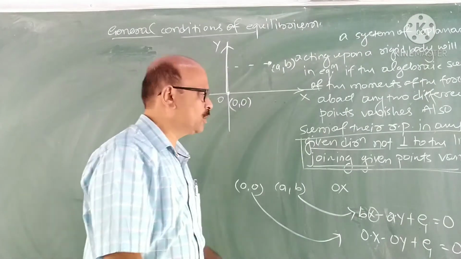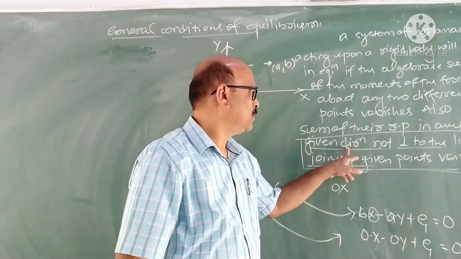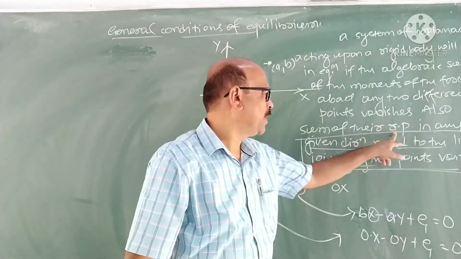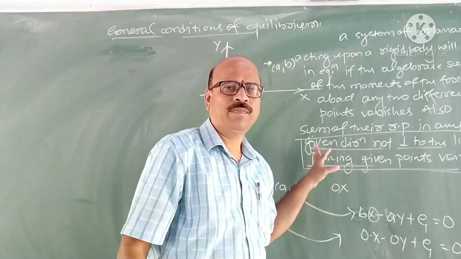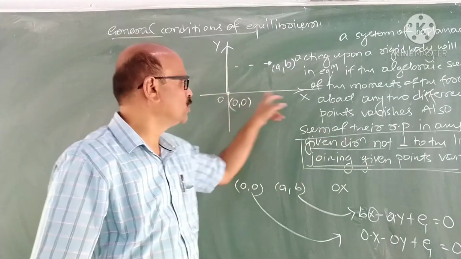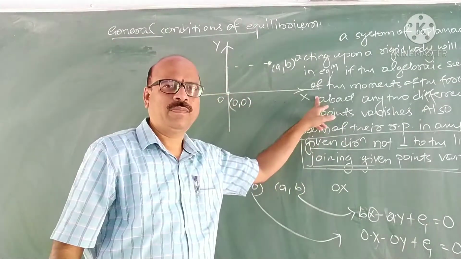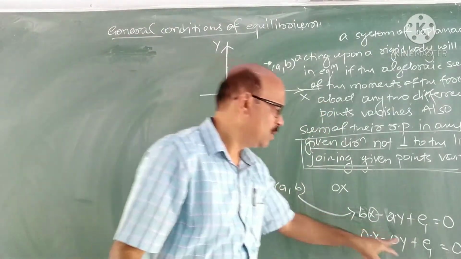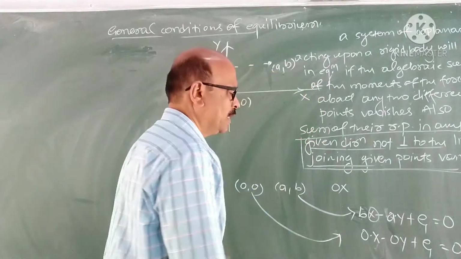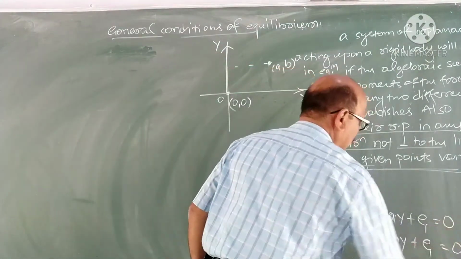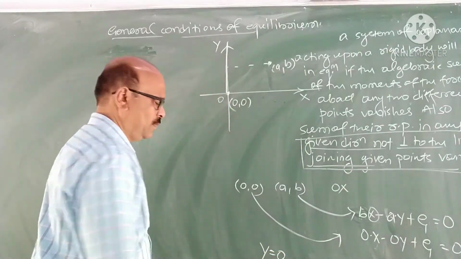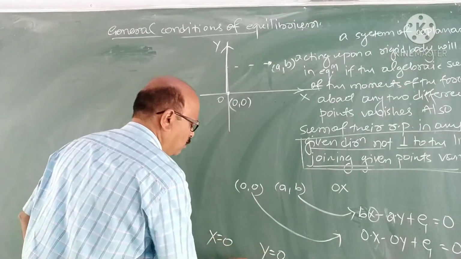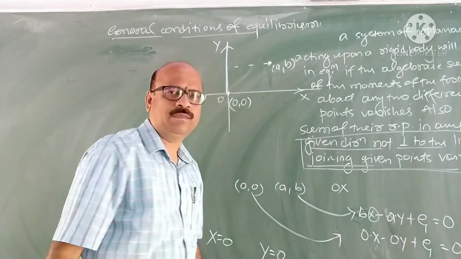Because what is capital X? The sum of the resolved parts of the forces along the x axis, the direction we have chosen as the x axis. So capital X is 0, G is 0. Therefore from this, capital Y is also 0. Capital X is 0, Y is 0, G is 0.